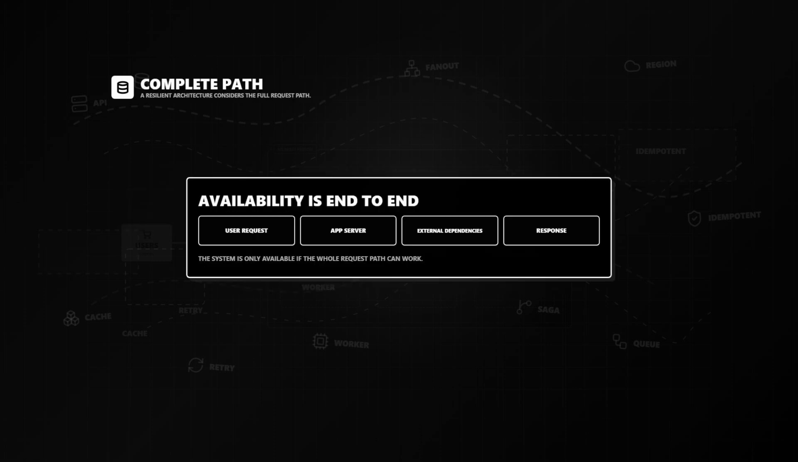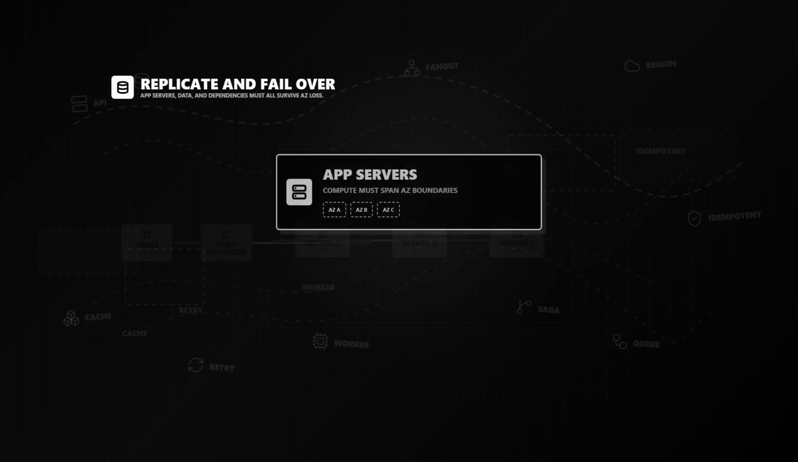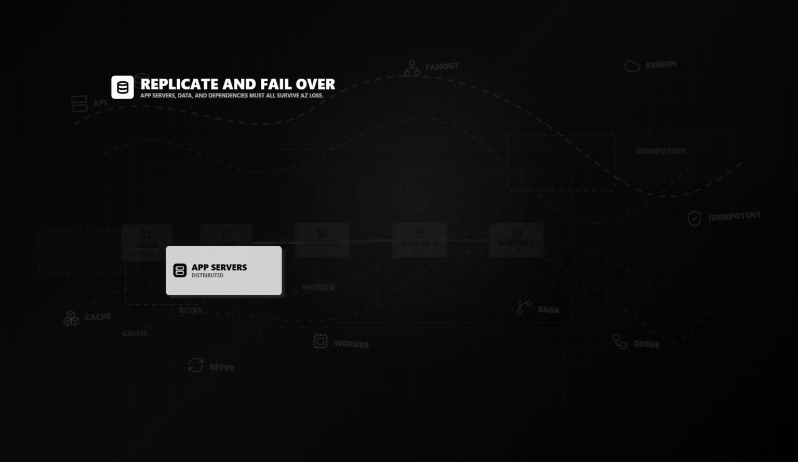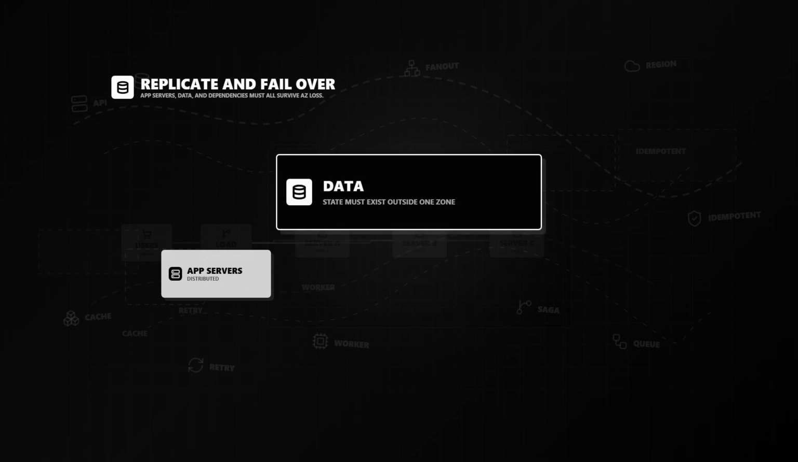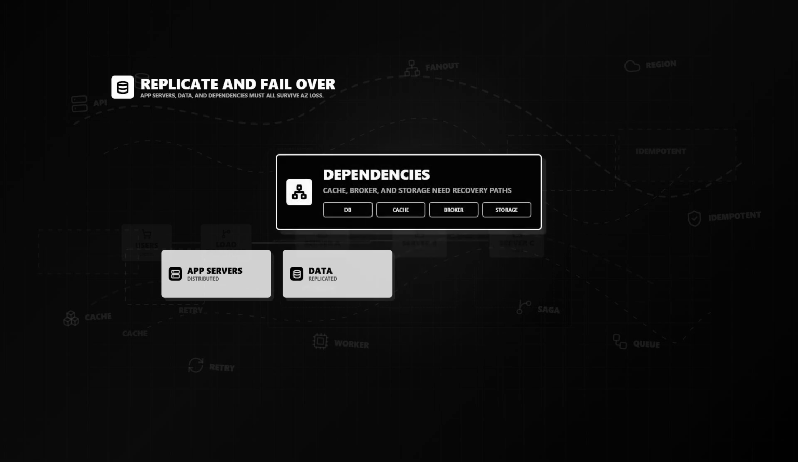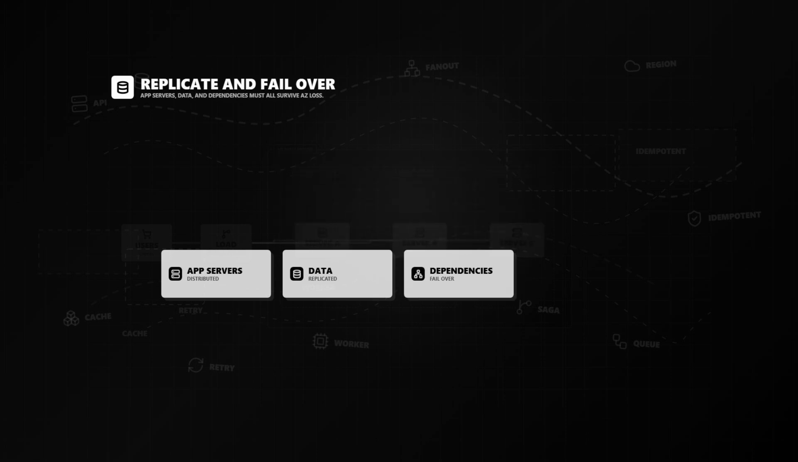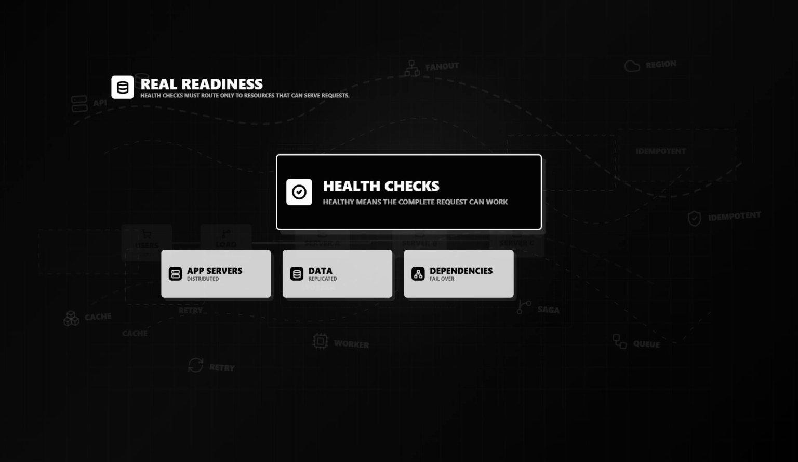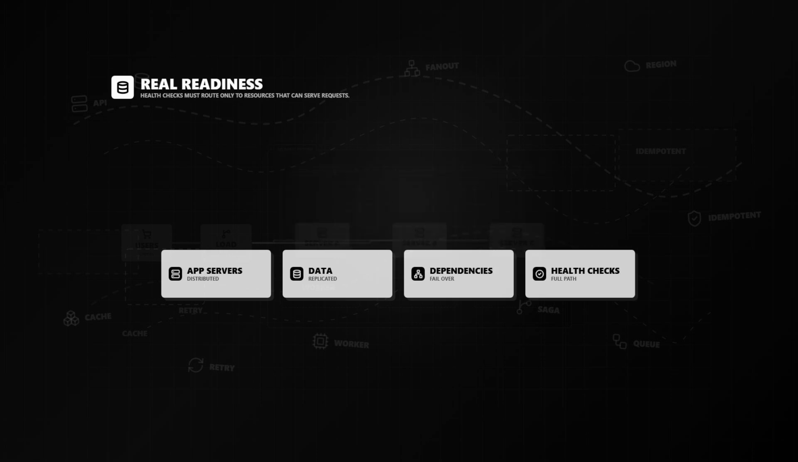A truly resilient multi-AZ architecture must consider the complete request path. Application servers must be distributed. The data must be replicated appropriately. The critical dependencies must support failover. And health checks must ensure that traffic is sent only toward resources that can actually serve requests.